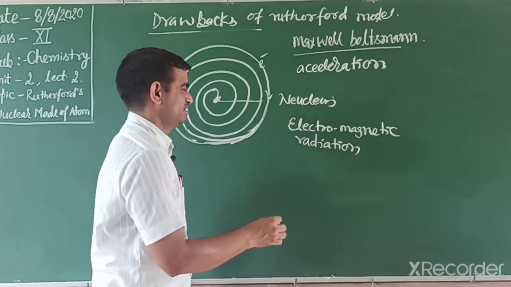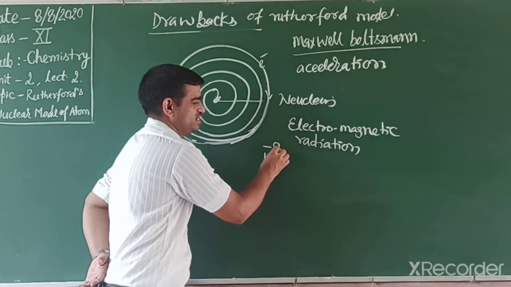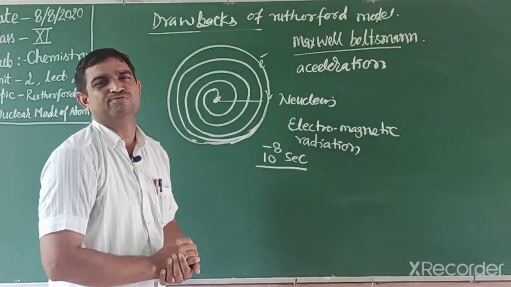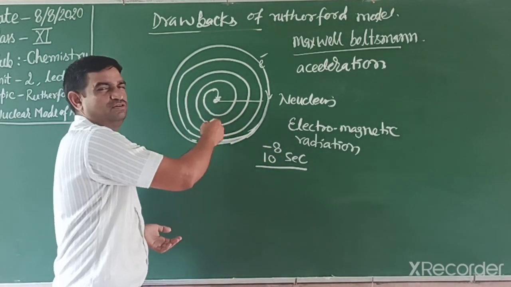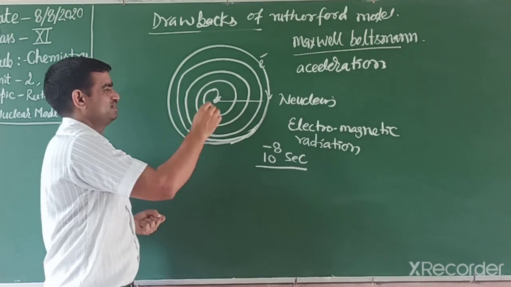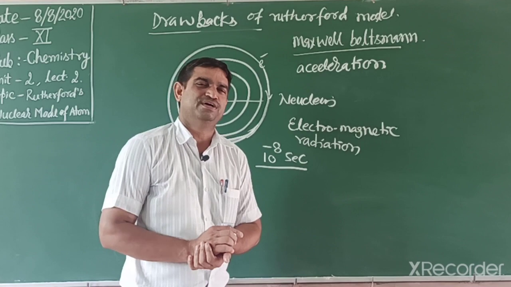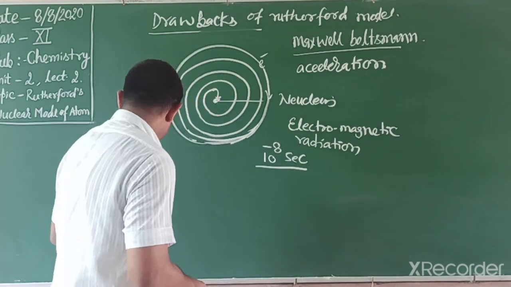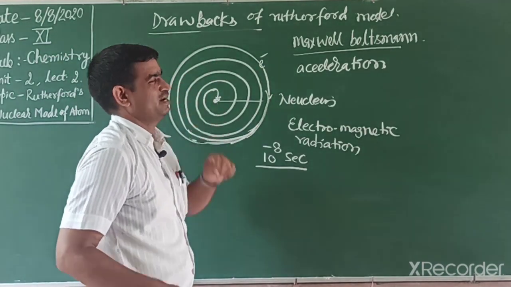This phenomenon occurs within 10 to the power minus 8 seconds. Students, that is a very small interval. The electron rotates many times, comes nearer to the nucleus and collapses, but this does not happen. If this happened, then we would not be safe on our Earth. So this could not be explained by Rutherford.